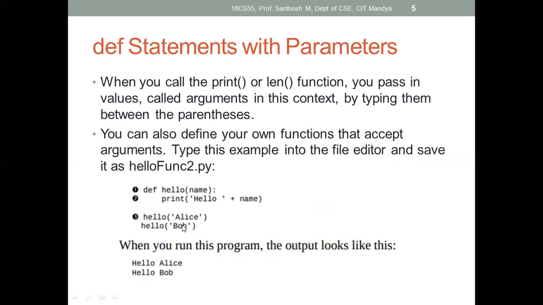Okay, pass by value is there, pass by reference is there, parameter passing. So we know there are two types of parameter value passing. One is pass by reference and the other is pass by value. If you directly pass the value, then we call this pass by value. Instead of that, you can pass the values in the form of a pointer, meaning reference variable values can also be passed. That we call pass by reference. Okay, so that you studied in your C programming. The same thing we use here also, but the syntax is different.